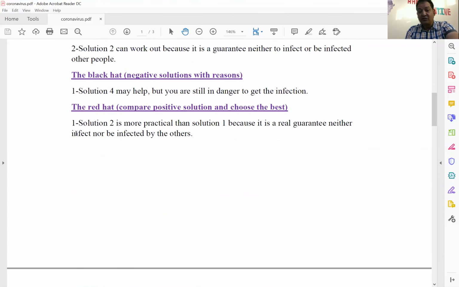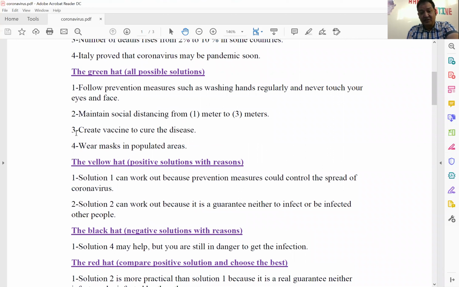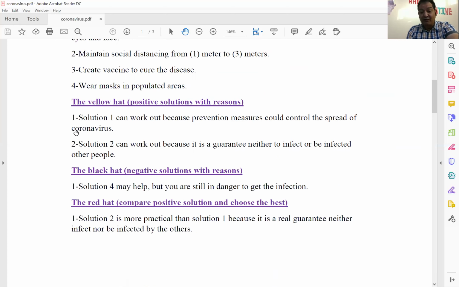So I can say solution two is more practical and more effective than solution one. What was solution one? Solution one, follow prevention measures such as washing hands regularly and never touch your eyes and feet. Both are good solutions, important solutions to control and to handle coronavirus disease.